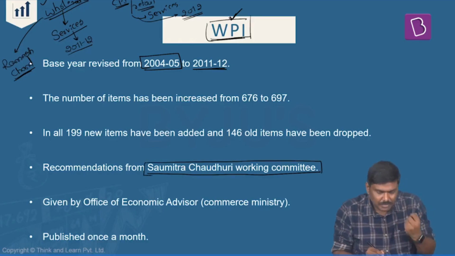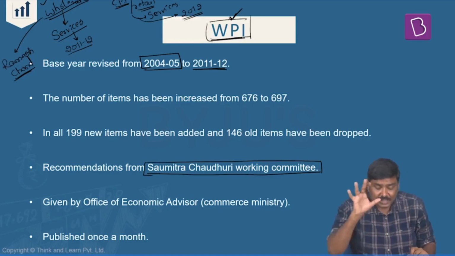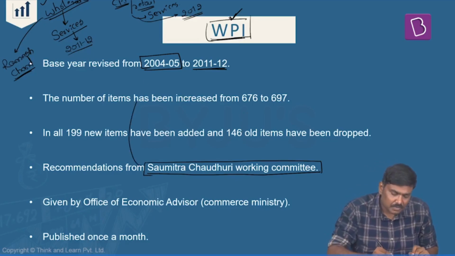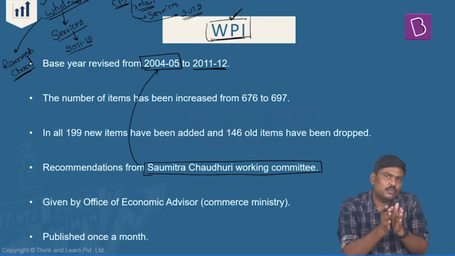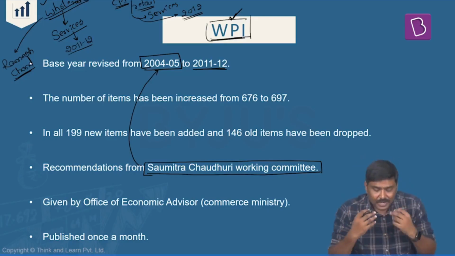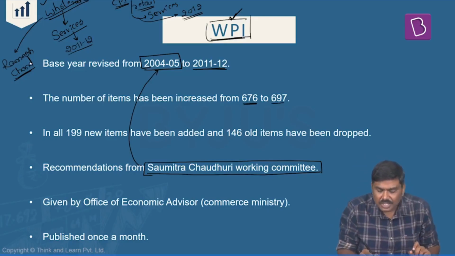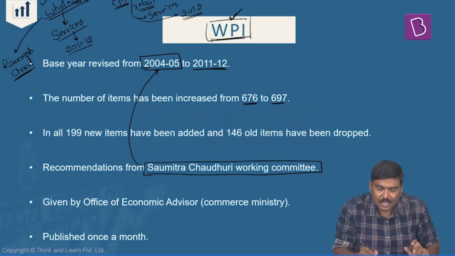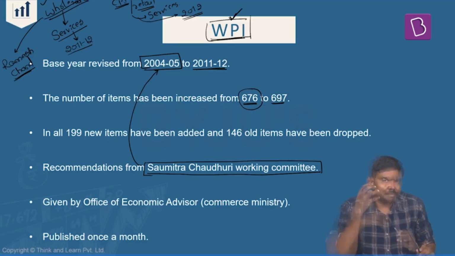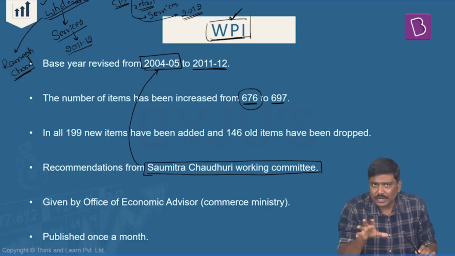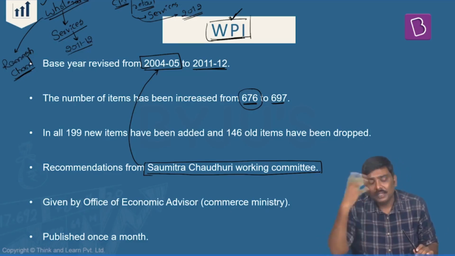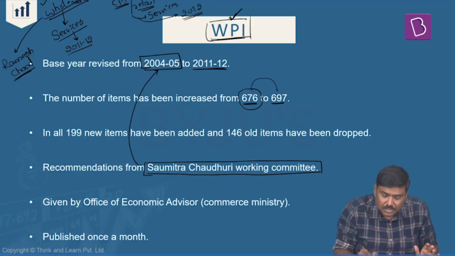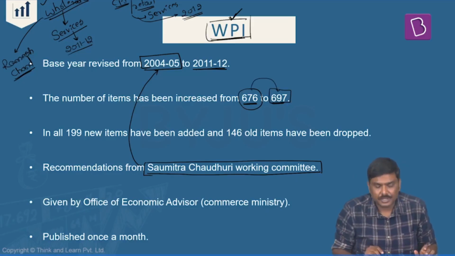This committee gave a recommendation of changing the base year from 2004-05 to 2011-12. They also recommended changing the number of commodities considered to calculate WPI. Earlier we calculated by taking 676 commodities within WPI. Now this has been changed to 697 commodities.